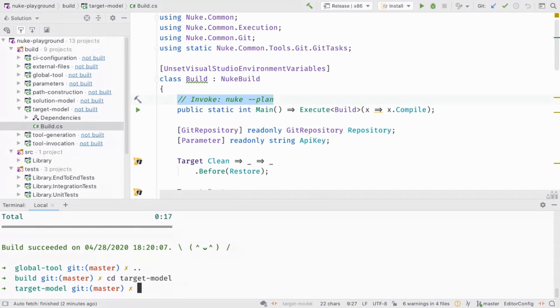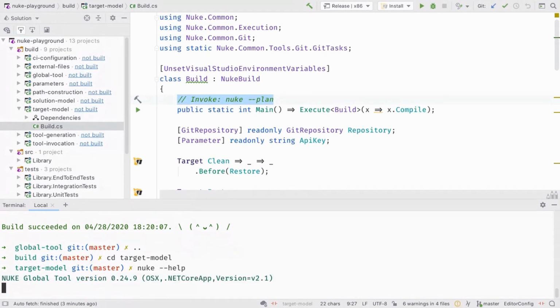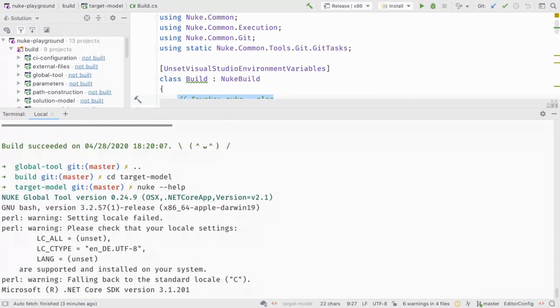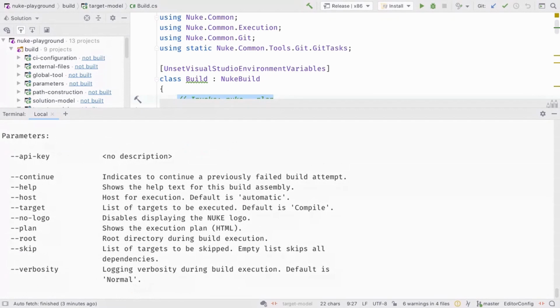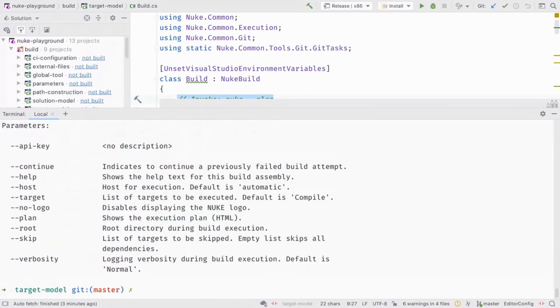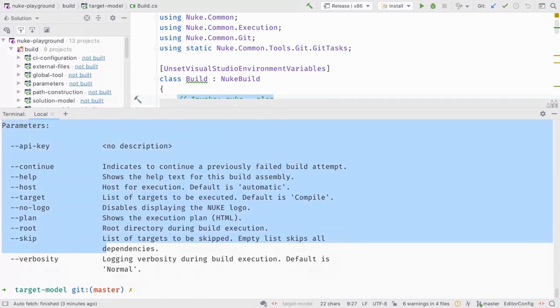By the way, and I haven't mentioned that as well, with that Nuke global tool, we also gain the benefit of shell completion. So for instance, plan, or let's execute help. And I'll show you that with a couple of more examples. If we execute help here, then we can see all the targets that have been defined and all the parameters that we can pass.